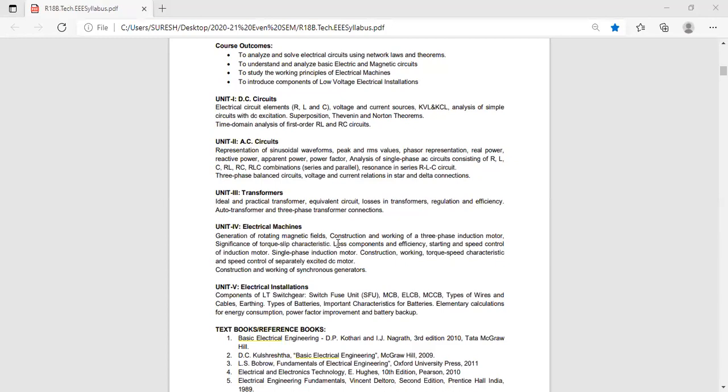Okay. Next question. Explain the block diagram for loss components and efficiency.